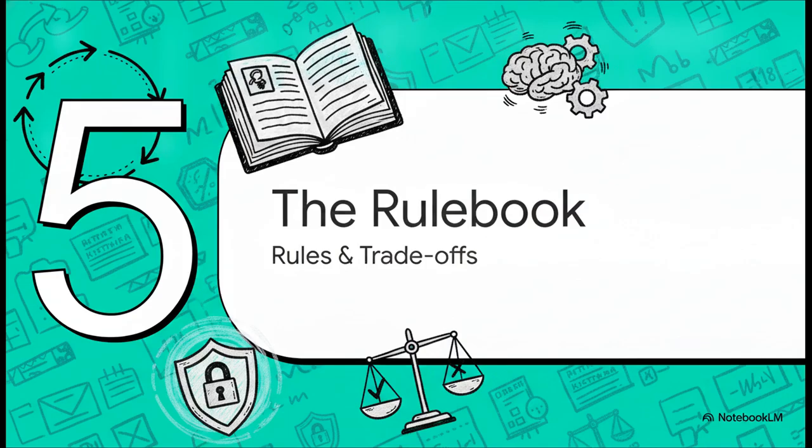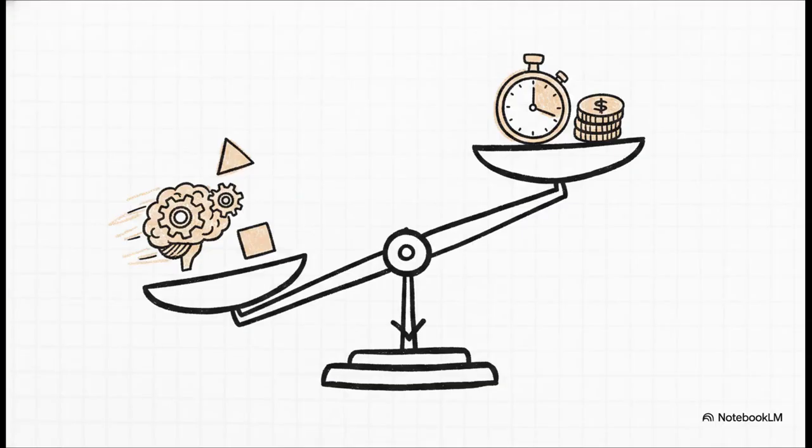Okay, Section 5, the rulebook, best practices and trade-offs. Let's run through these quickly. First and foremost, you must always place the reasoning before the final answer. If the answer comes first, the context hasn't been built, and the magic just doesn't happen. Each step really has to inform the next. Second, you want to deploy this technique specifically for math, logic, multi-step planning, and coding. Basically, areas where the sequence actually matters.